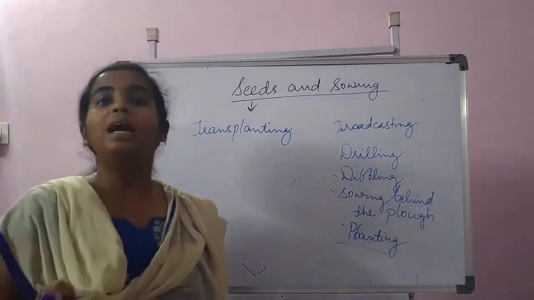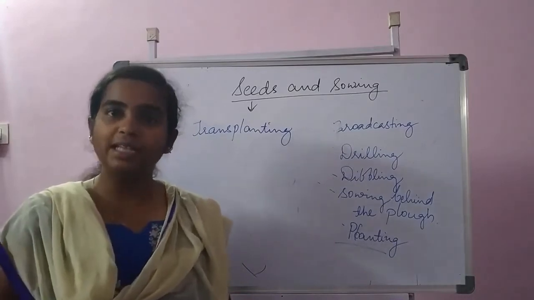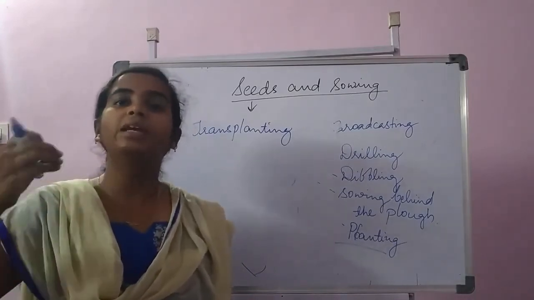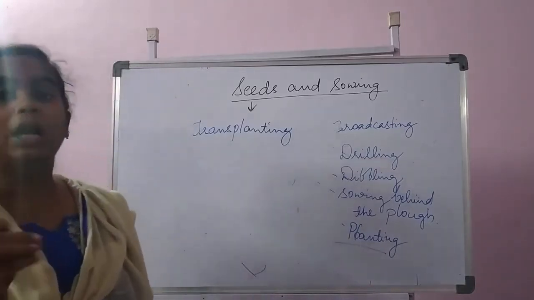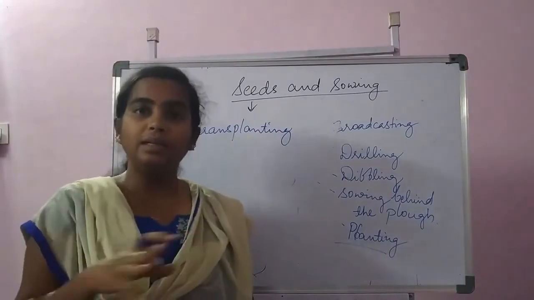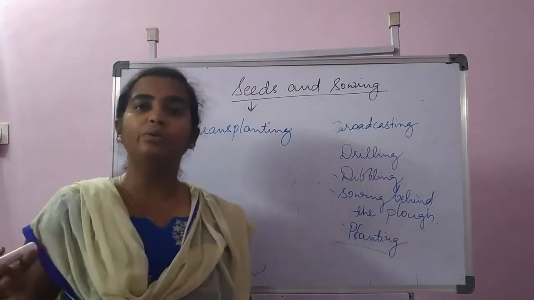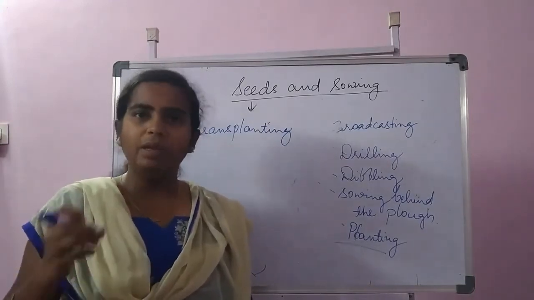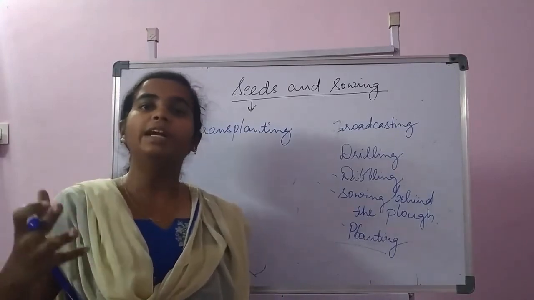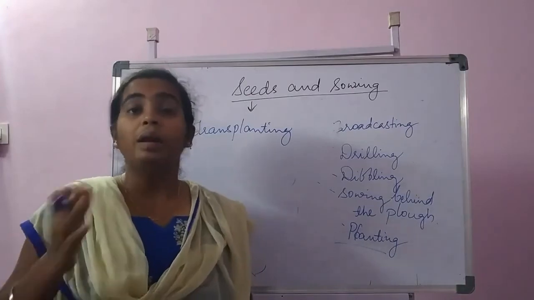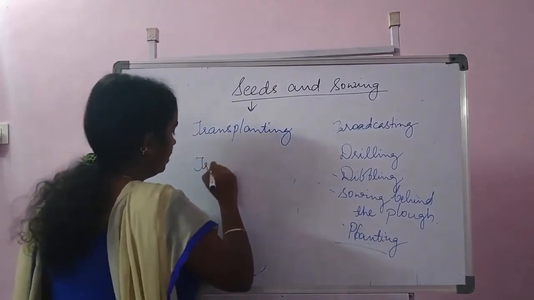As in rice, we know that the seeds will be sown in a nursery for 20 to 30 days and then the seedlings will be taken to the main field for transplanting. In the nursery, all the care will be taken properly, like nourishment, water, and nutrients will all be supplied. If some seedlings are not really good, we can leave them and take the healthy plants for transplanting. But while transplanting, there is one term called transplanting shock.